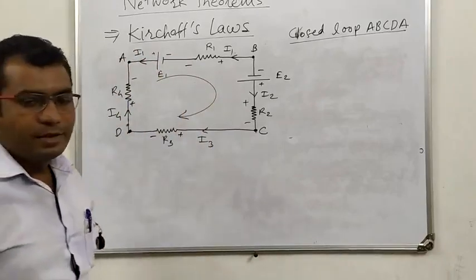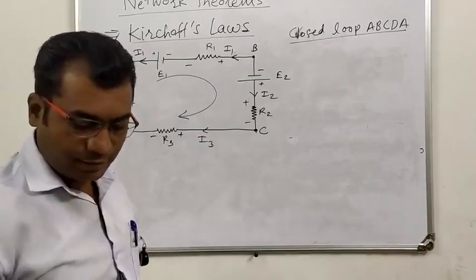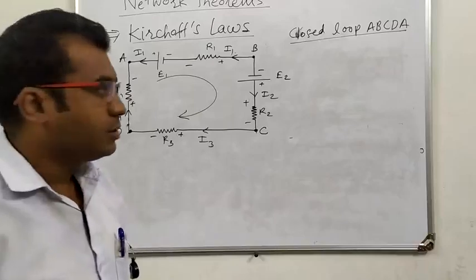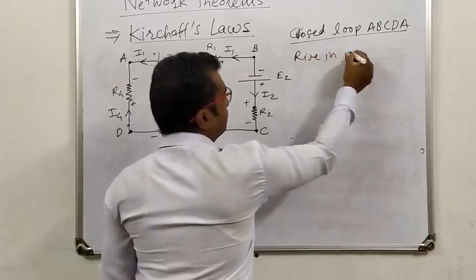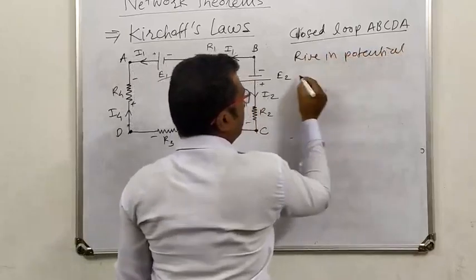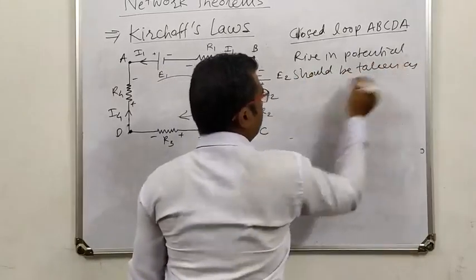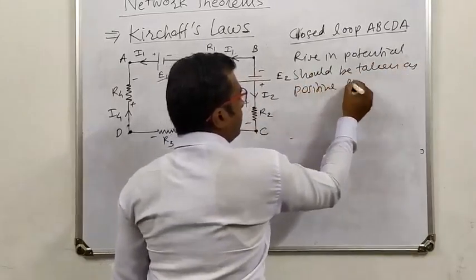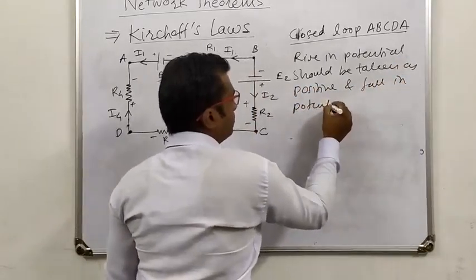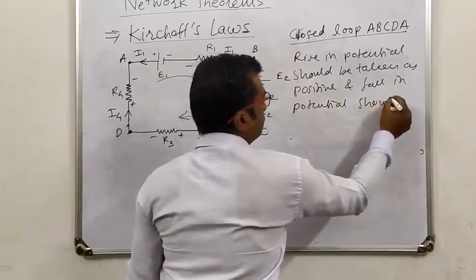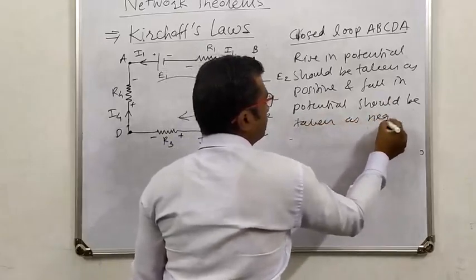Now for this, let's consider a sign convention. Let's consider a sign convention. The sign convention is that rise in potential should be taken as positive and fall in potential should be taken as negative.